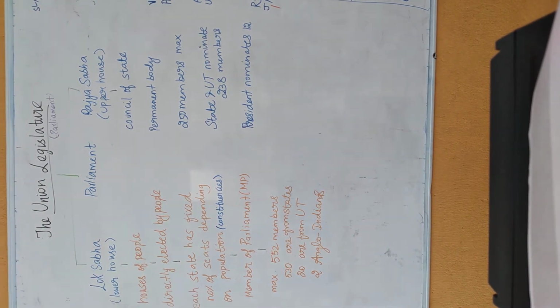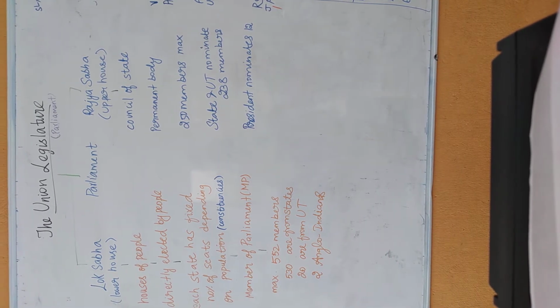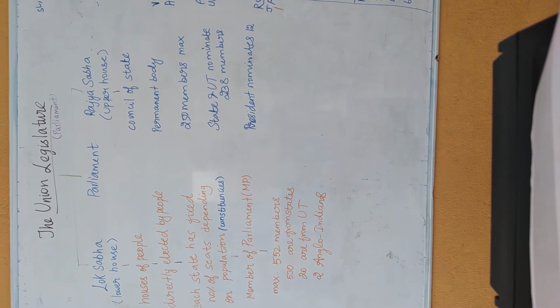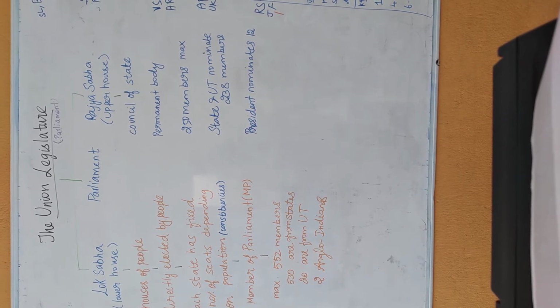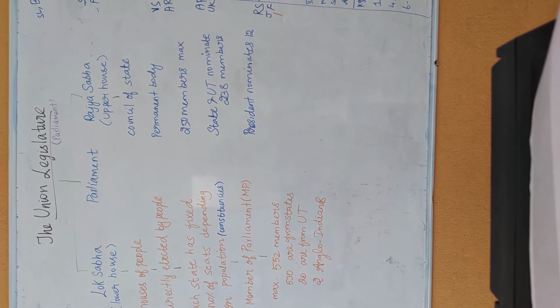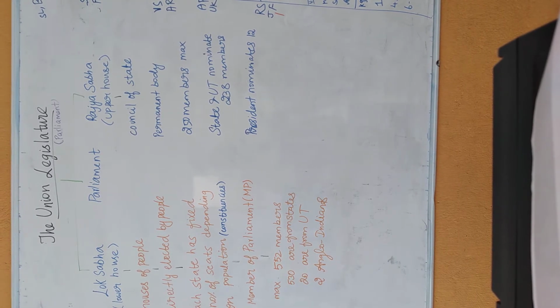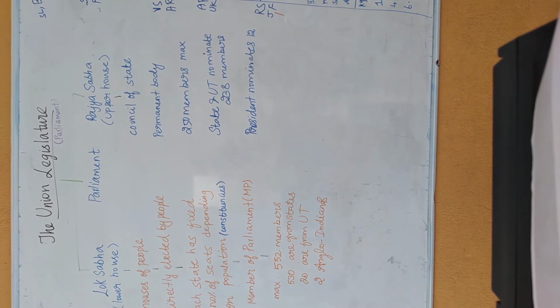And next comes Rajya Sabha. Rajya Sabha is also called as upper house. These are the members who represent the state. They are the council of the state and they are a permanent body which the president cannot dissolve. Here maximum members are 250. Among that 238 members are from state and union territory. Apart from 238, the 12 remaining members can be nominated by the president. It can be persons who are special in specific fields like science, education, sports, etc.